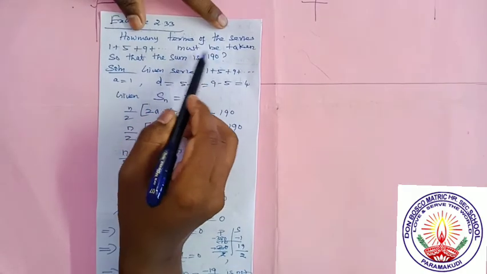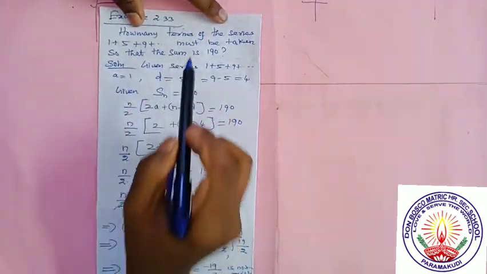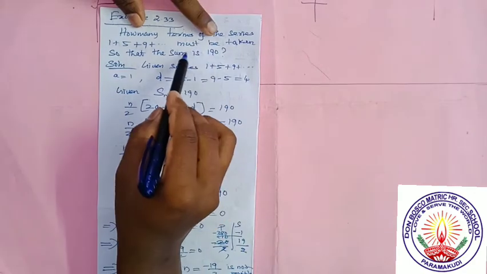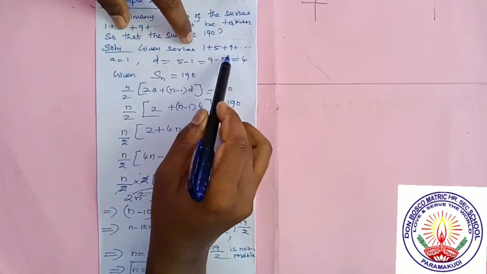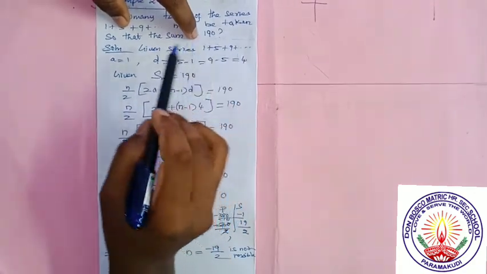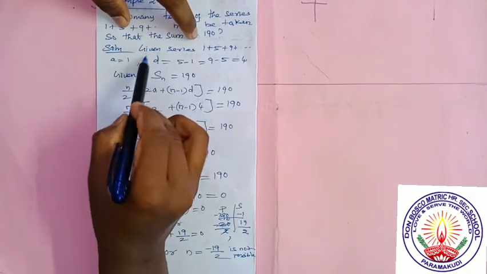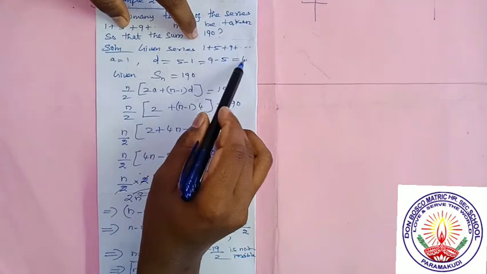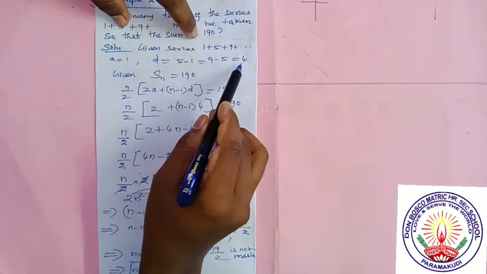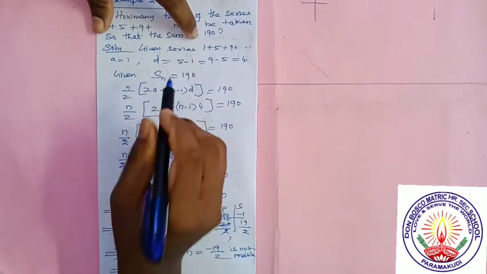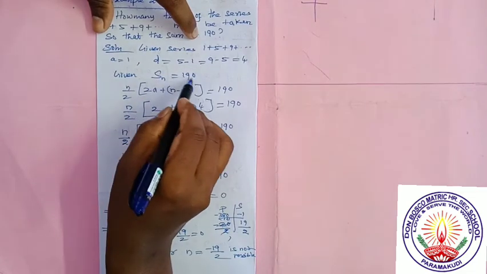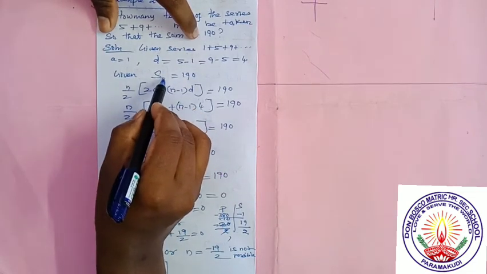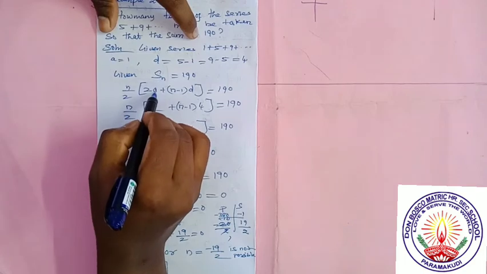How many terms must be taken? So n is the question. What is given? The series and the sum. The series is given. We have to check whether it is an arithmetic series or not. For an arithmetic series, a common difference must be there. So d is equal to 5 minus 1 is equal to 9 minus 5 is equal to 4. Since both are the same, the common difference is there, so it is an arithmetic series. Sn is given, Sn is equal to 190. What is the problem? What do we need to find? So we apply the formula for Sn.